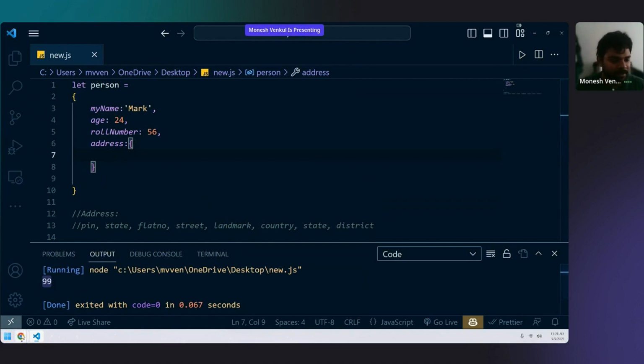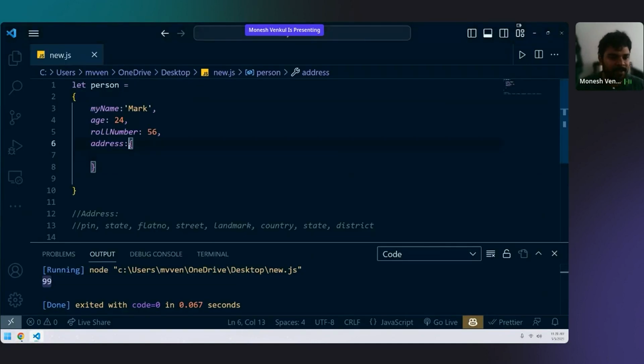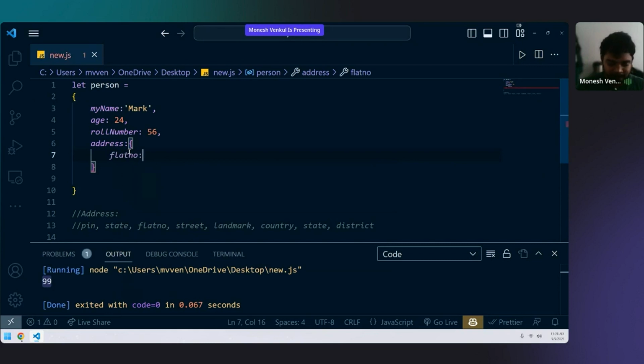Now, this is how it looks. I'll be writing it, but I'm just showing it. This is how it looks. Now you can write whatever things you want. For example, if you want a flat number, you can write flat number. Maybe something like 27.